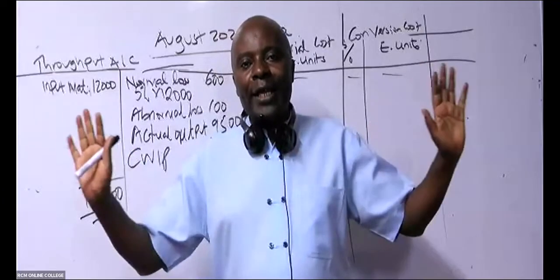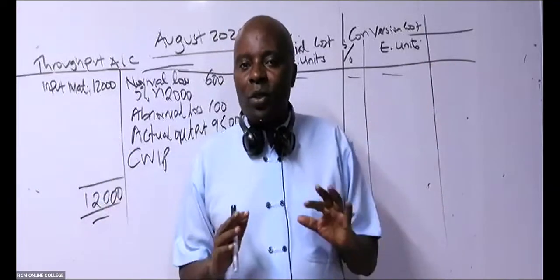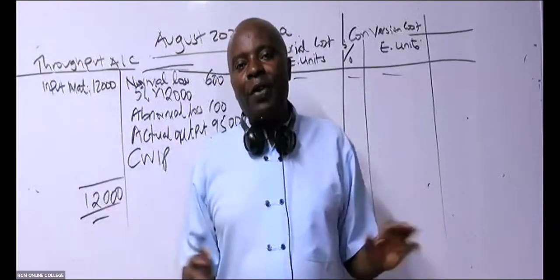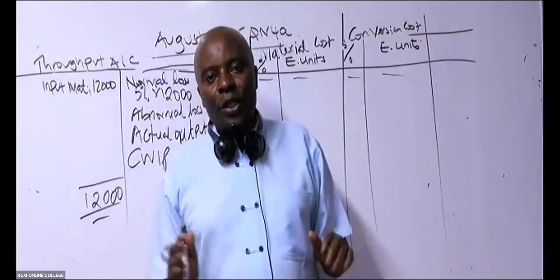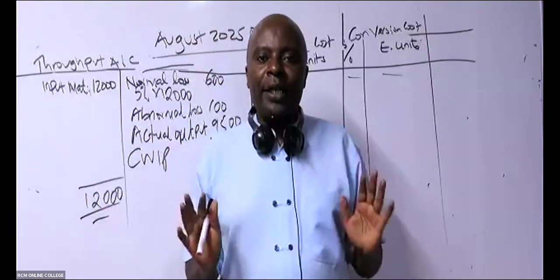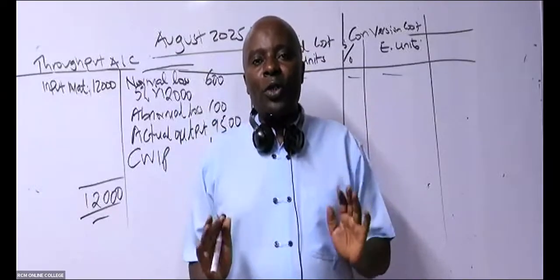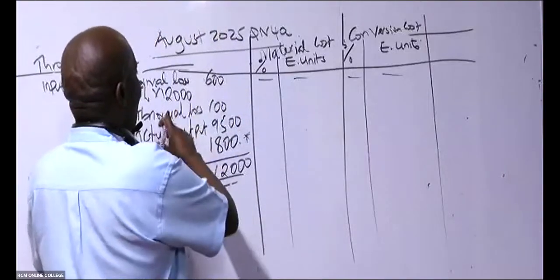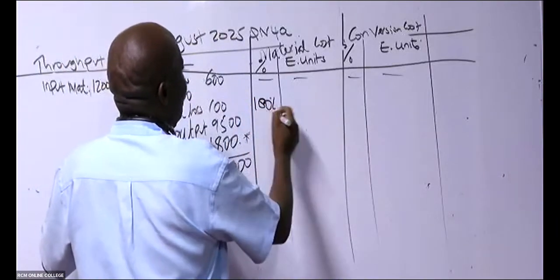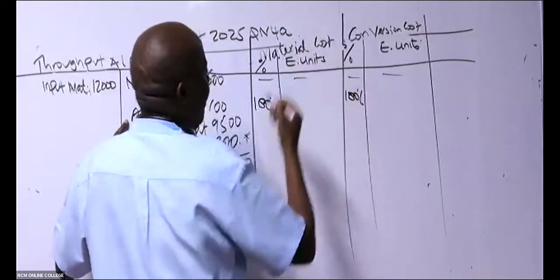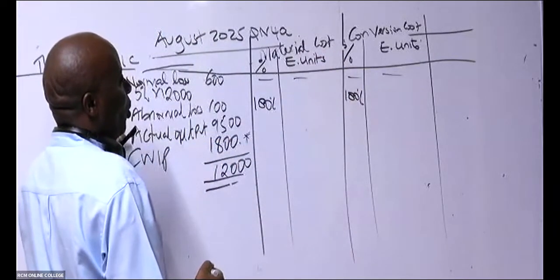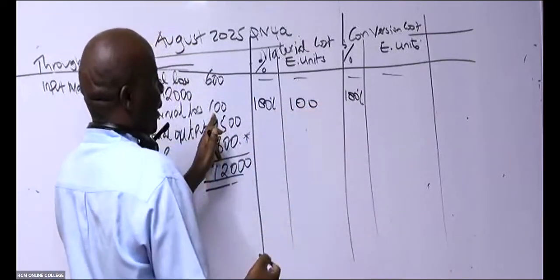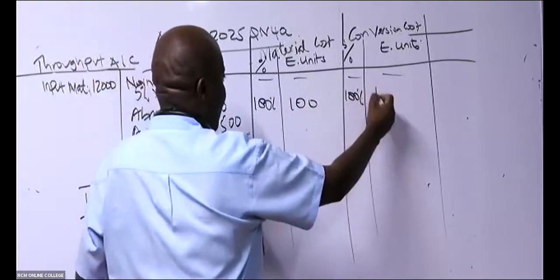Because we had finished the entire process, only that these goods never turned out to be good for us. So unless you are given, the very best assumption for abnormal loss is that in every application of expense we had finished the units up to 100%. So here, materials should be 100% and conversion cost should be 100%. 100% of 100 gives me 100.